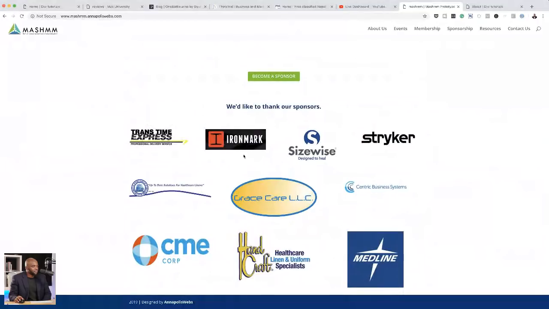Now, these logos, what I would do here is to have a consistent size because they all look different sizes. So it doesn't look like there's consistency here on this logo. So I would try and reduce this and have a specific width or a specific height throughout these logos to make them look much better.